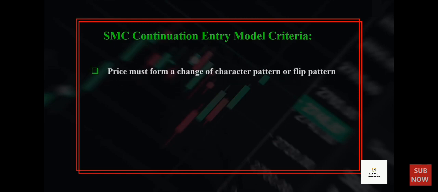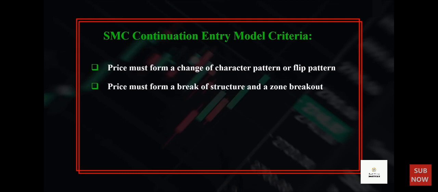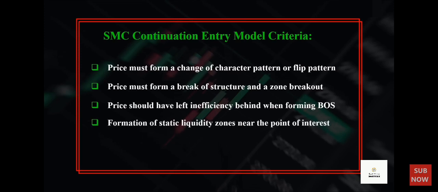The first rule requires the price to form a change of character pattern or flip pattern after reaching the higher time frames. Subsequently, we must patiently await a break of structure and a zone breakout in the price movement. The third rule emphasizes that the price should have left inefficiency behind when forming a break of structure. The last and most crucial rule is the presence of static liquidity zones near our identified point of interest. In summary, to have an opportunity to execute continuation trades, it's essential that all of these rules and criteria are met, and there are no exceptions.